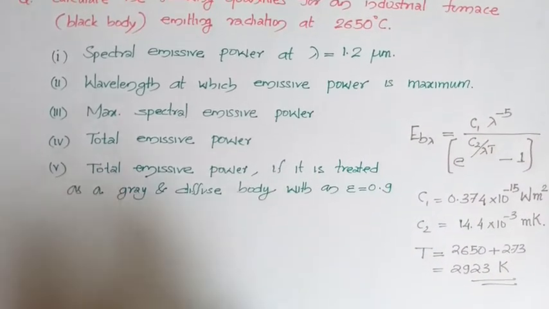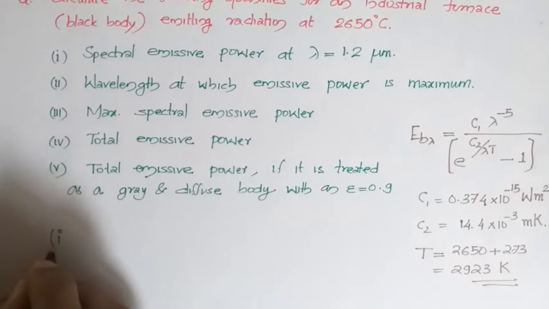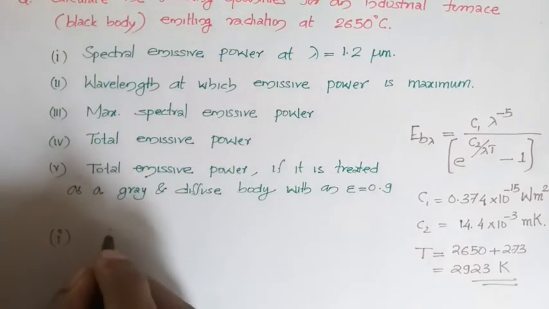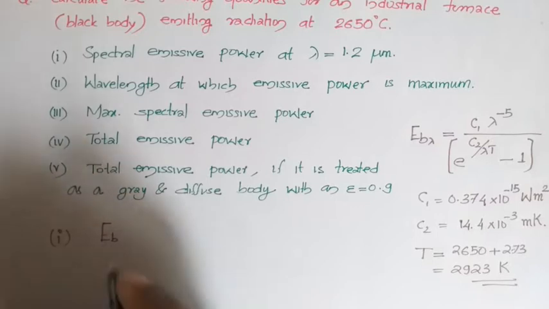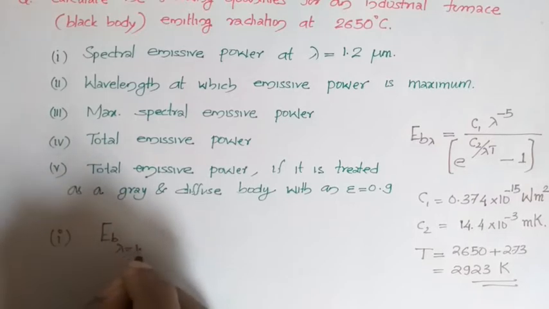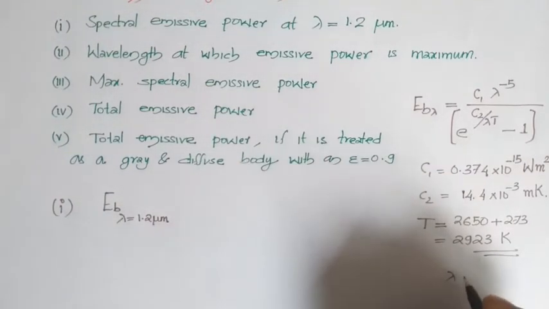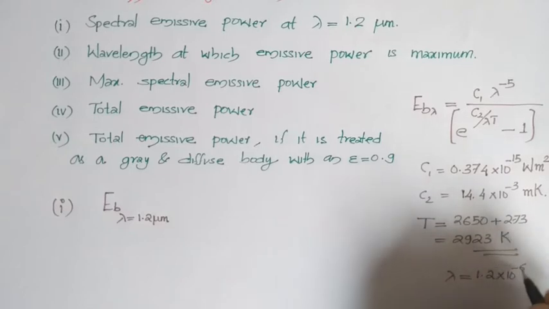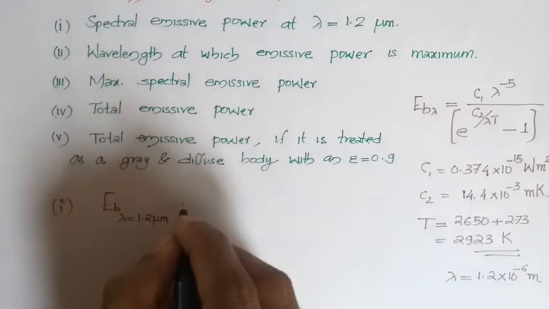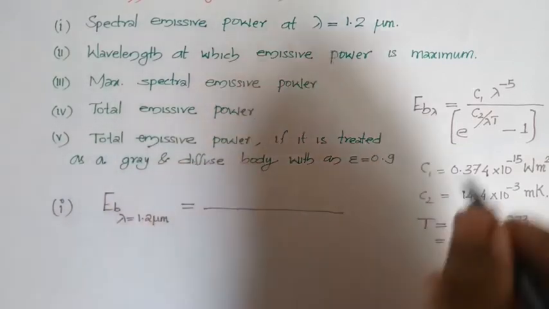So first part we will be solving. You have to calculate the spectral emissive power. So E_Bλ at λ equal to 1.2 micrometer. Here it is important, the λ is given in micrometer. Anyway, we will be using the SI unit, which is 1.2 into 10 raised to minus 6 meter. So this will be substituted in this equation.